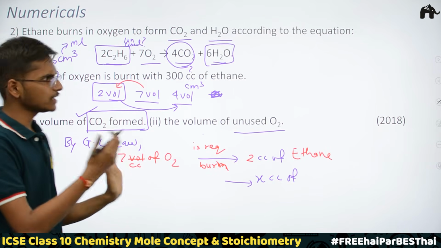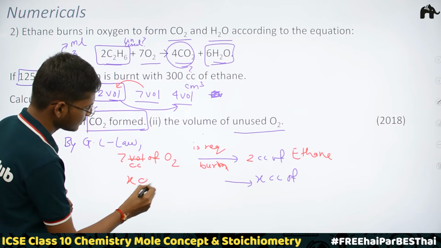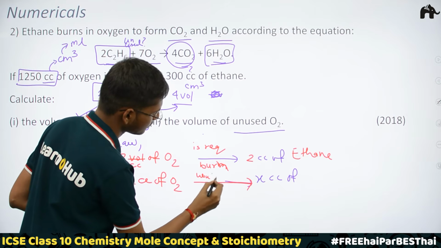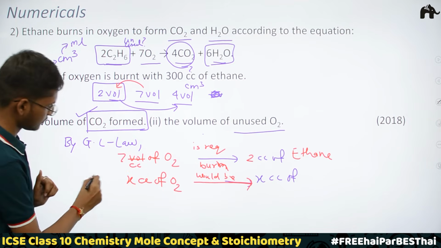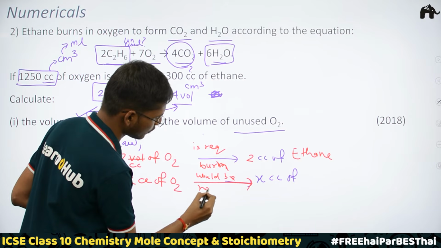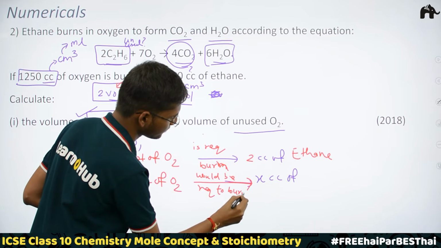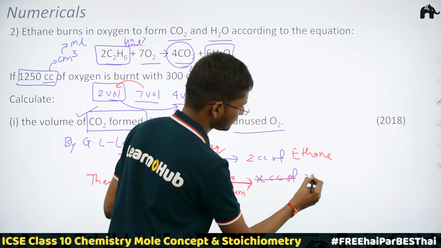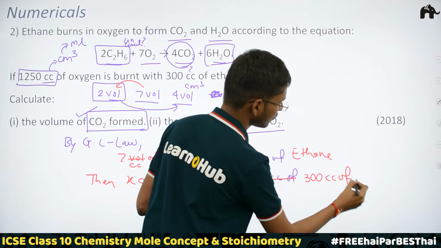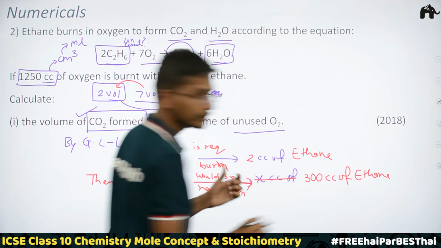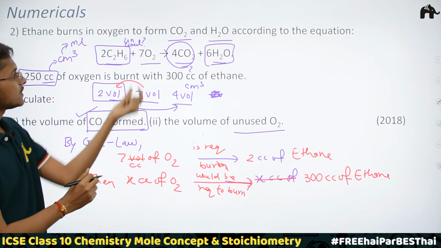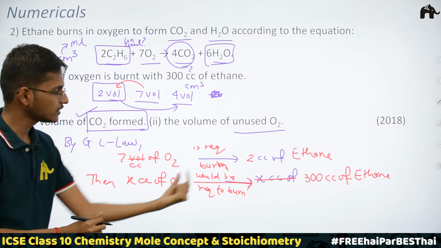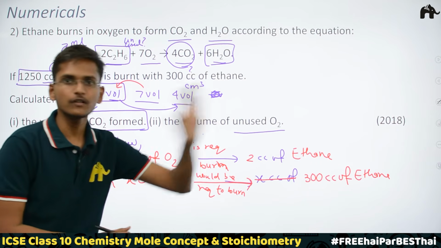Now we can simply write x cc of oxygen would be required to burn 300 cc of ethane.